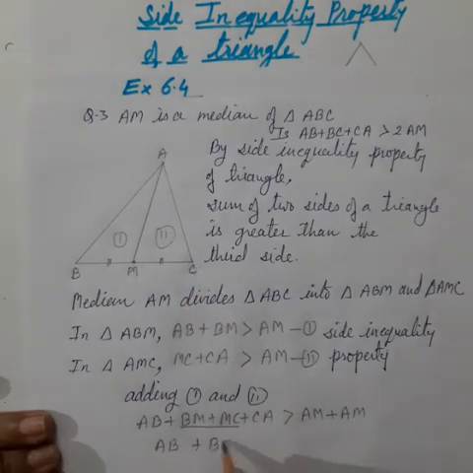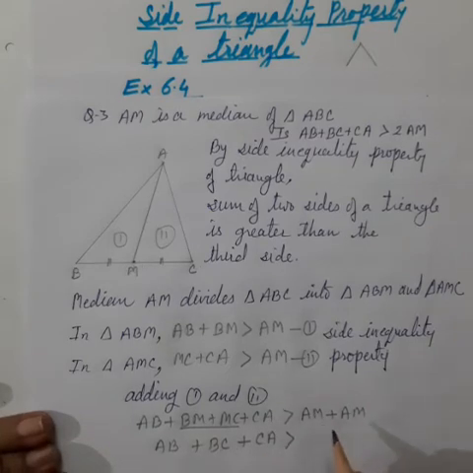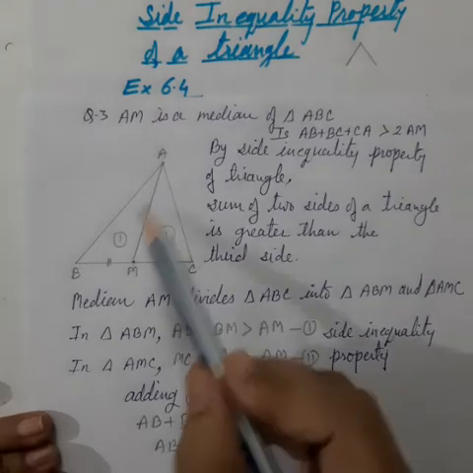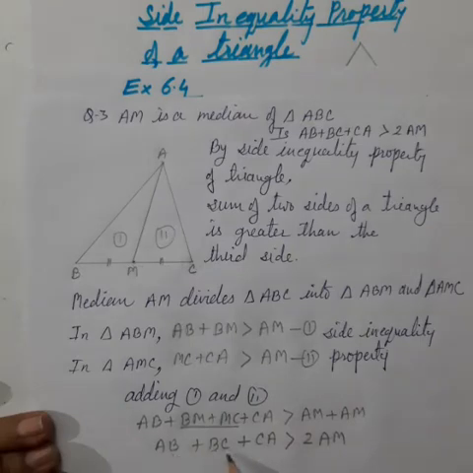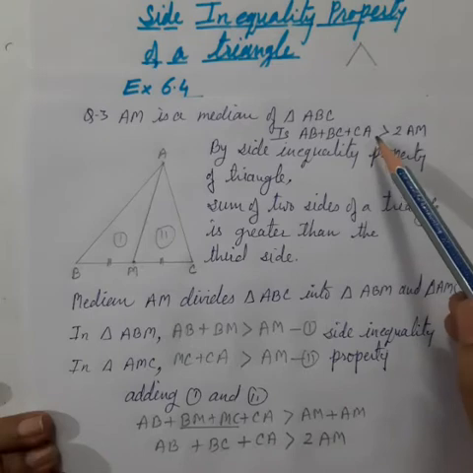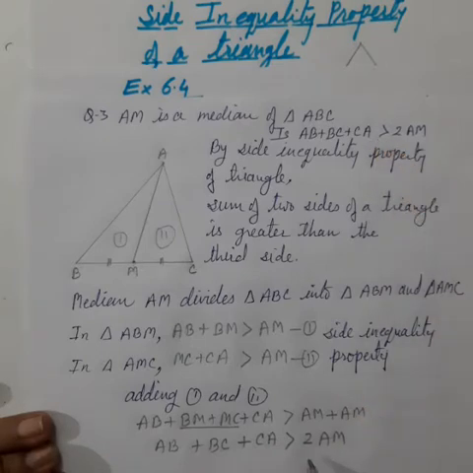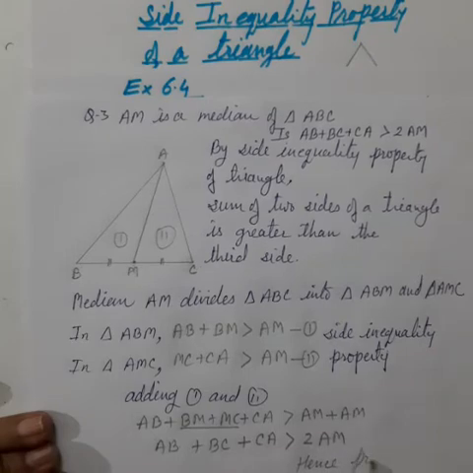So for BM plus MC we will write BC, plus CA. And in the right hand side, AM plus AM is 2 times AM. Now see, this is the sum of the three sides of the triangle: AB plus BC plus CA is greater than 2 times AM. The same statement we got here. So it is proved. Hence proved.